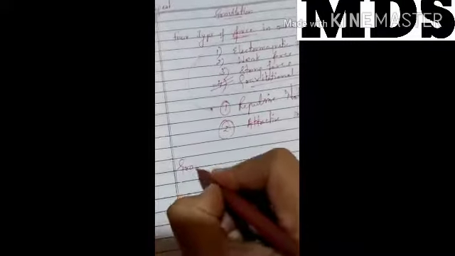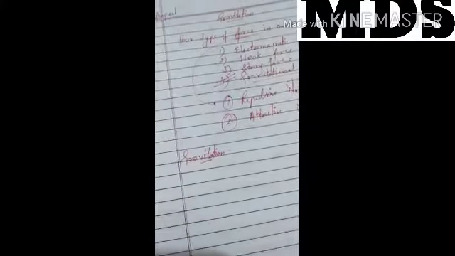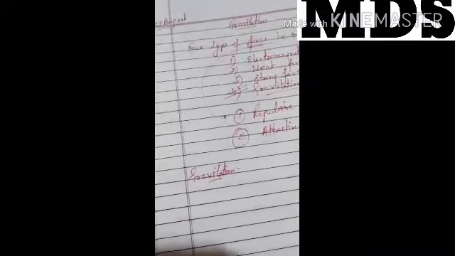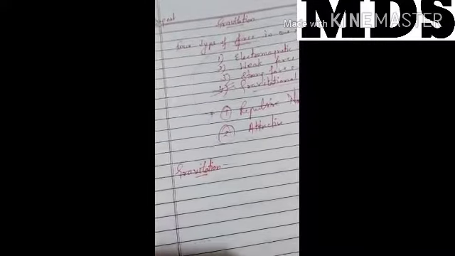Gravitation is only attractive in nature, not repulsive. Every object goes toward the surface of the earth. We can't fly off. If we throw any object upward, after some time it comes back to the surface of the earth. It is attracted by the earth, and this attractive force is known as the gravitational force.